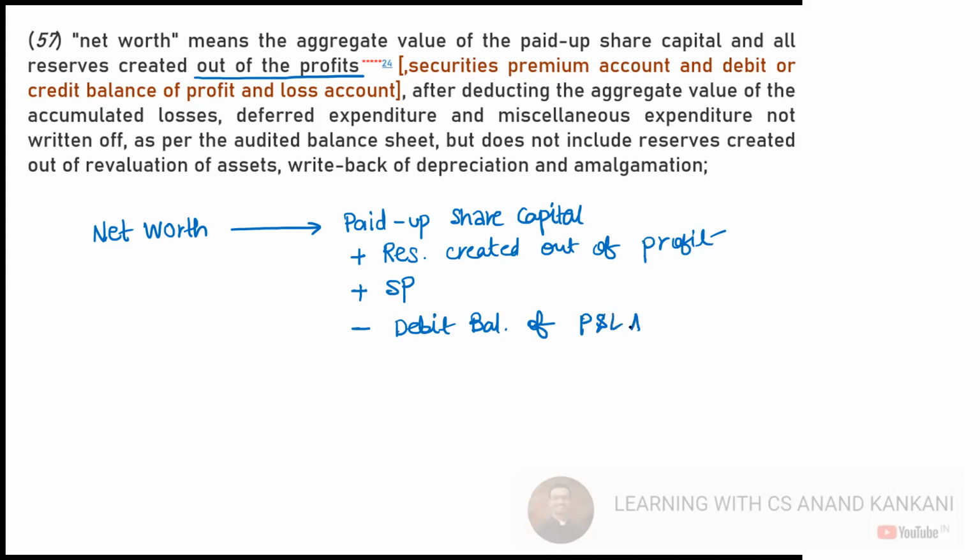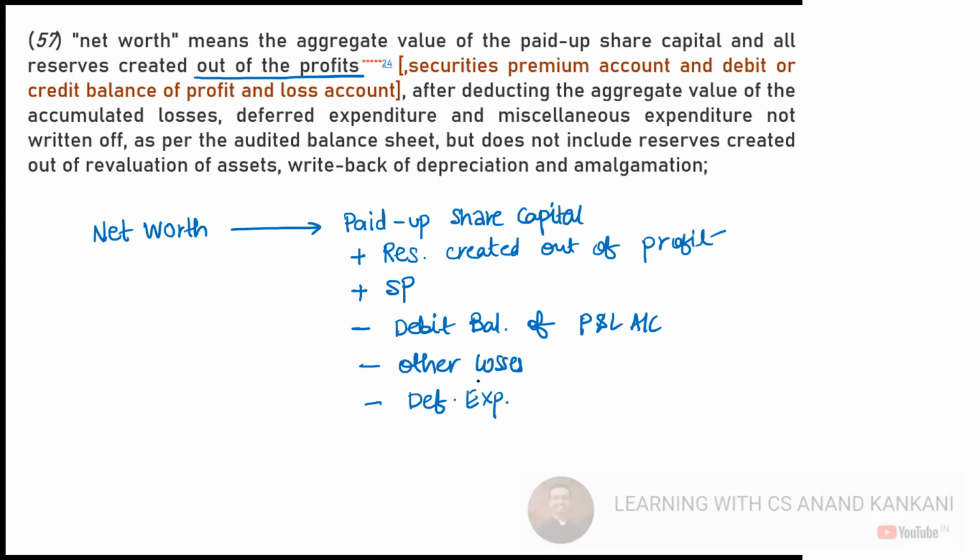If there is any debit balance of the P&L account, which is basically your losses, then any other accumulated losses, and if there is deferred expenditure. What is deferred expenditure?